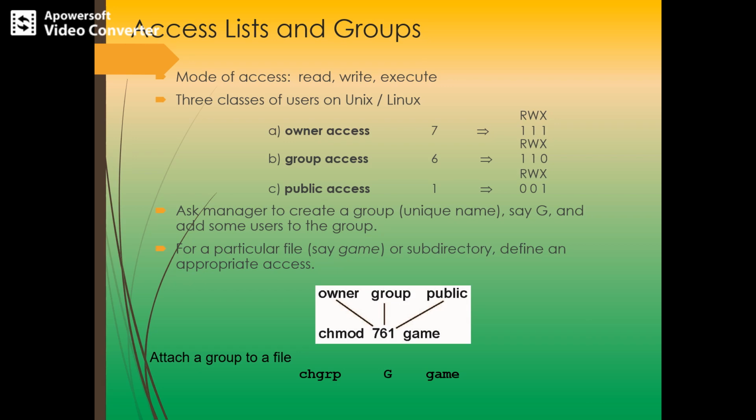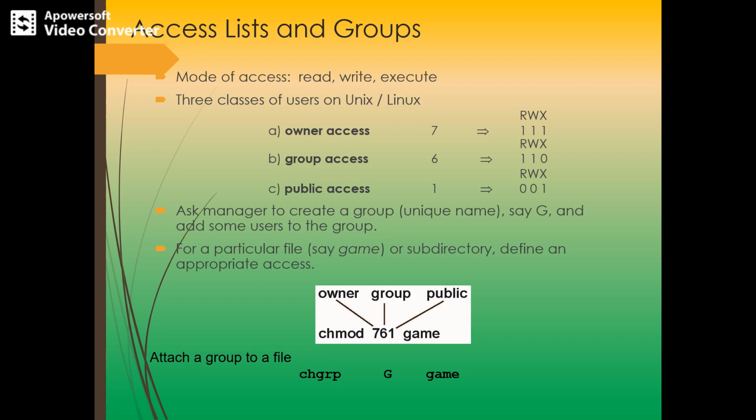So we can ask the manager to create a group, say G, and you can add some users to the group, and this group is allowed to have this kind of permission. Similarly, for a particular file, let's say game, we can define an appropriate access.